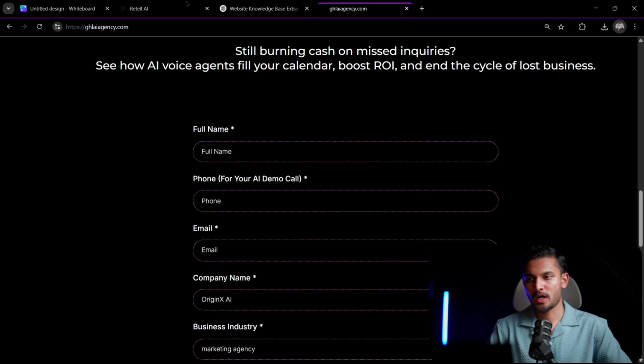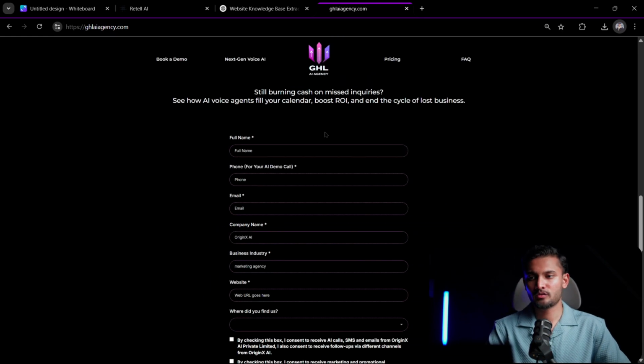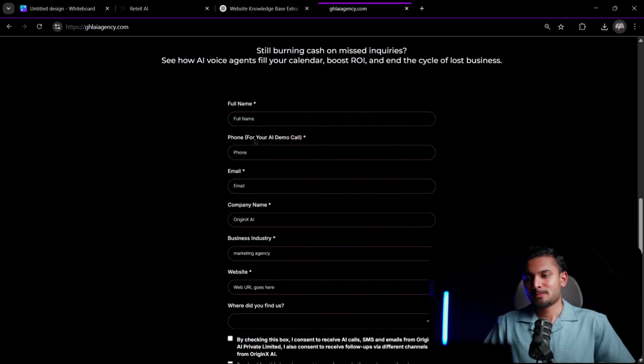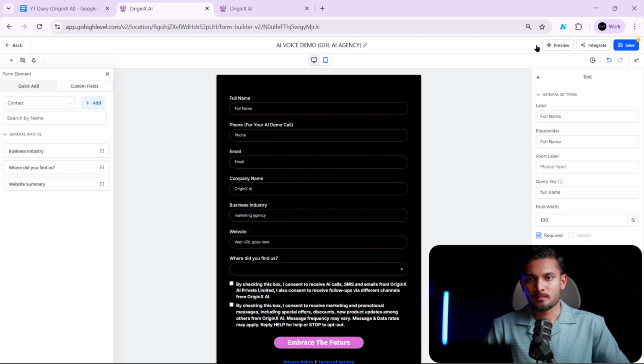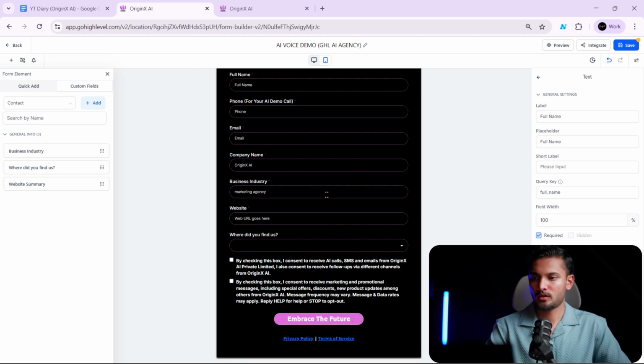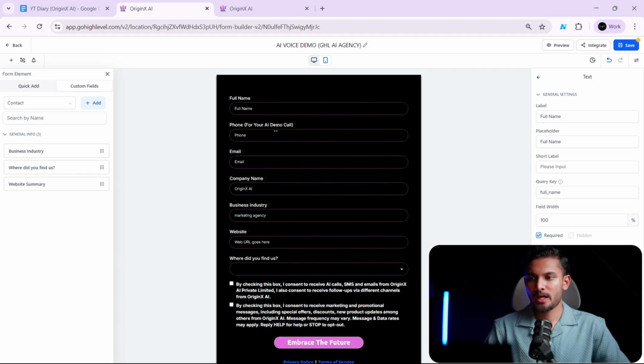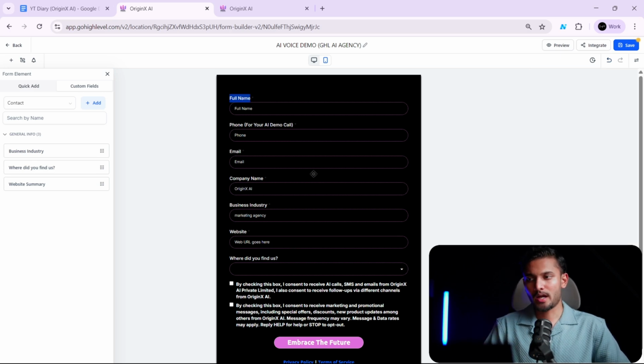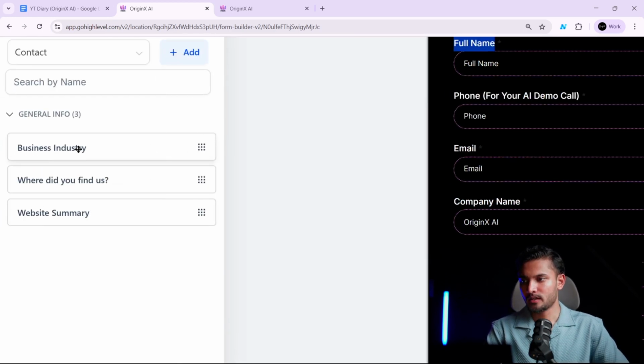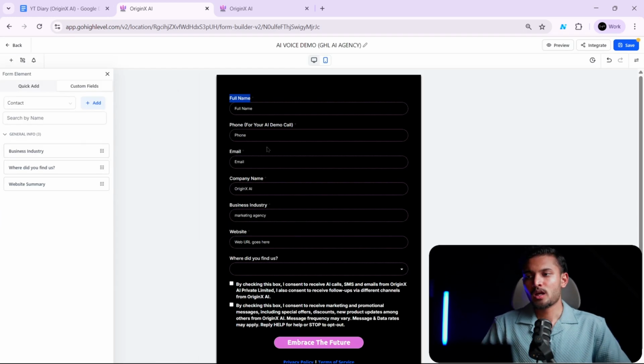and then you can create a website on GoHighLevel, and you can integrate this form there, right? You should know this. If you don't know, just go on YouTube, search it up, create a form, and then come back. And then yeah, you need to save it, of course. Basically, I'm saying whatever fields you want to have, you can add those as well. But yeah, as you can see, I have added business industry as a custom field.